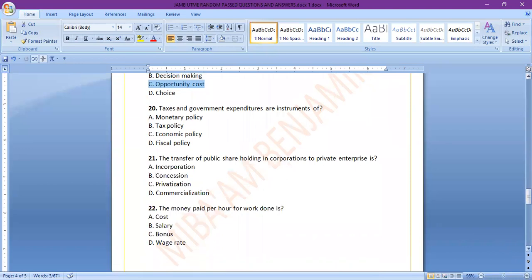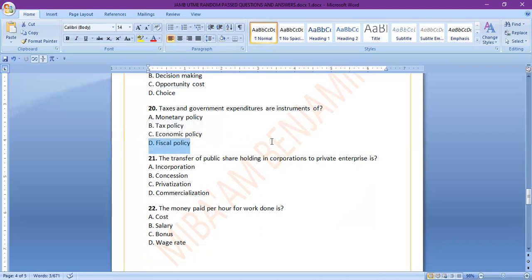So number 20 now, taxes and government expenditure are instruments of A, monetary policy, B, tax policy, C, economic policy, D, fiscal policy. The answer is fiscal policy. This question is one that occurs on a regular basis as far as economics in UTME is concerned.